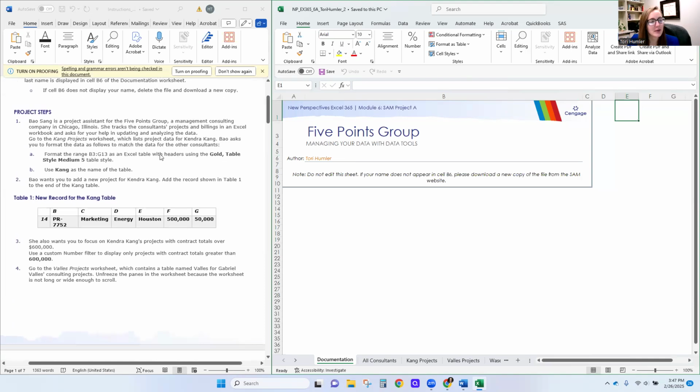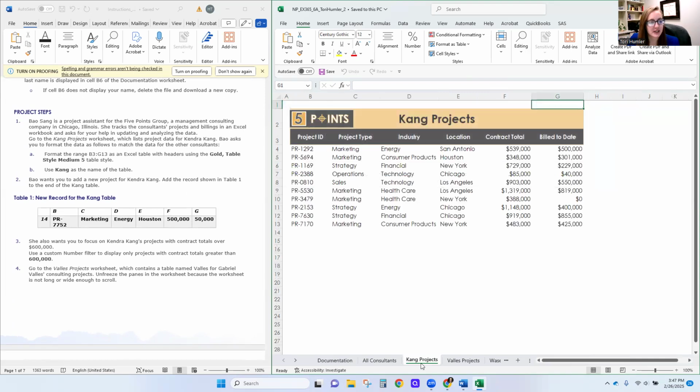on the project. So Bao Sang is a project assistant for the 5 Points Group, a management consulting company in Chicago, Illinois. She tracks the consultant projects and billings in an Excel workbook and asks for your help in updating and analyzing the data. So we're going to go to the Kang projects worksheet, which lists the project data for Kendra Kang. Bao asks us to format the data as follows to match the data for the other consultants.